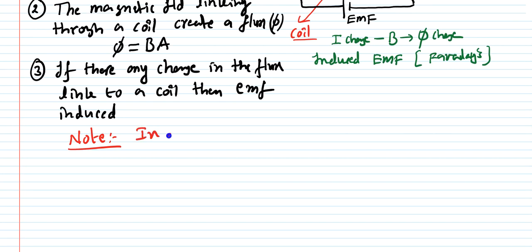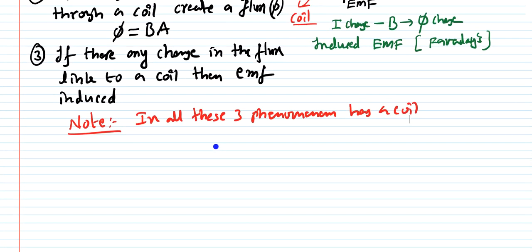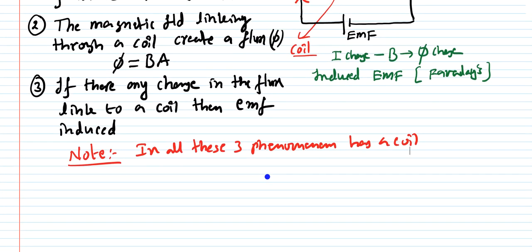Note that in all these three phenomena, the phenomenon has a coil, isn't it? The coil is creating the magnetic field, this magnetic field links with the coil, the coil creates the magnetic flux, and the rate of change of this flux linking with that coil induces the EMF. It means that in all these three points, it is common to a coil.